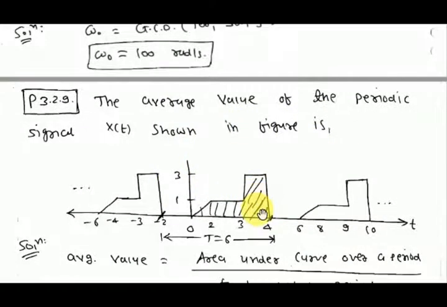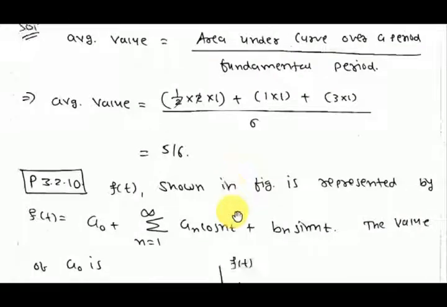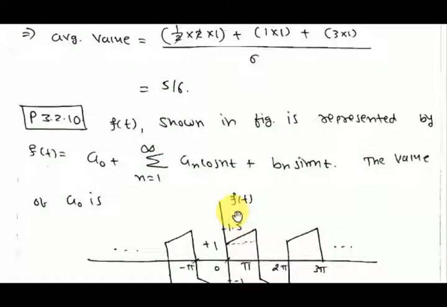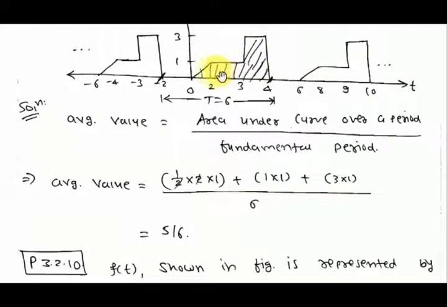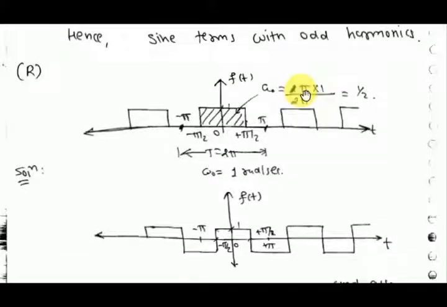We have to find the average value, means a naught. We have to find the area over one period of the signal divided by the fundamental period, and you will get a naught. It is very easy. You have to find the area. This is a triangle, this is a rectangle, this is a rectangle. Add all the areas and divide by the time period 6.